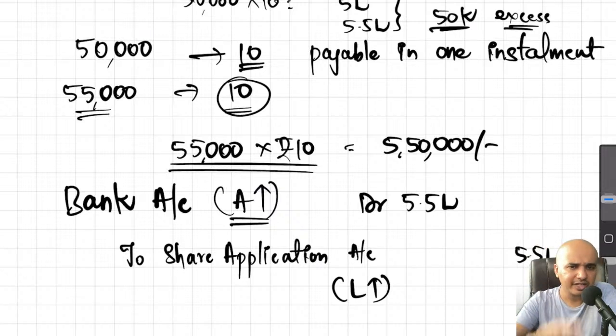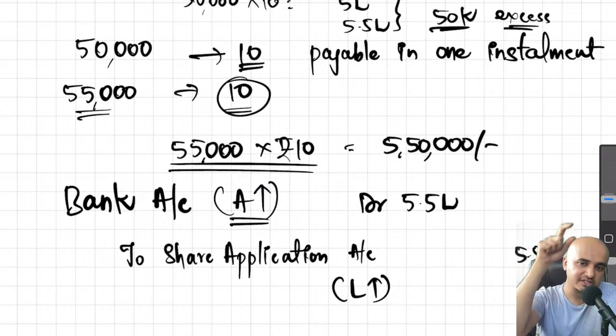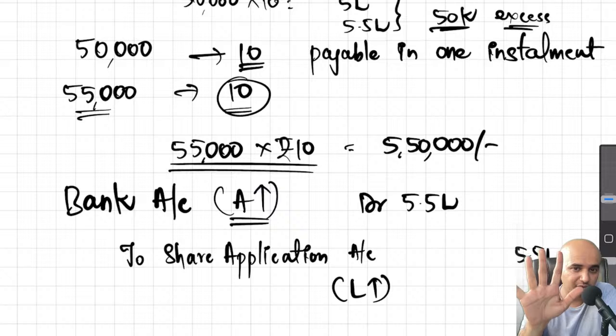Until now, we haven't given anything to those applicants. There still are applicants. Now, we are issuing them shares worth 5 lakhs. That means your share capital will automatically increase. What is capital to the business? Capital is nothing but a liability.